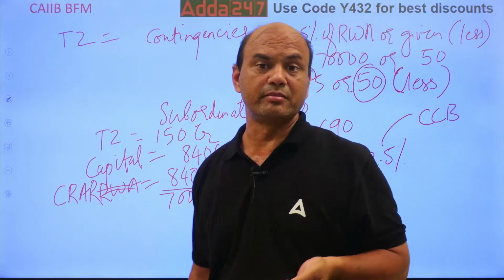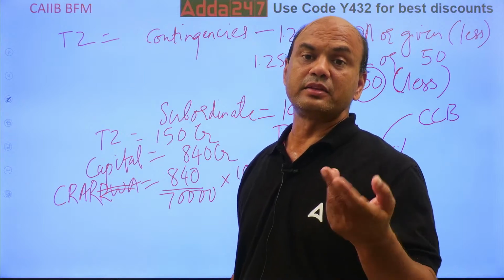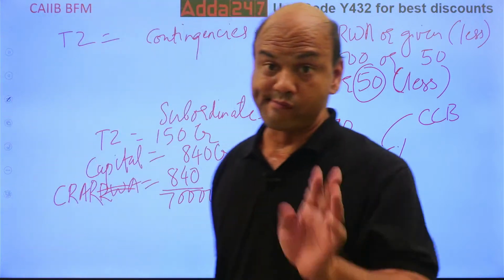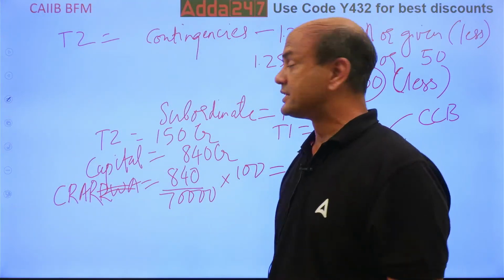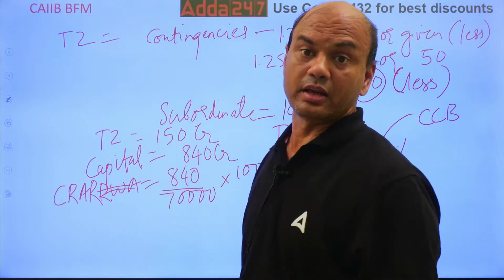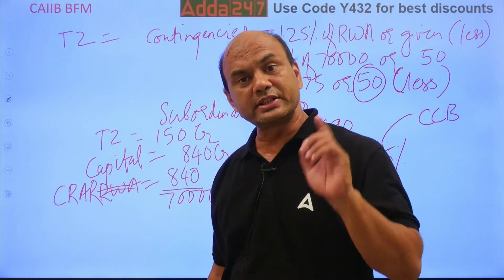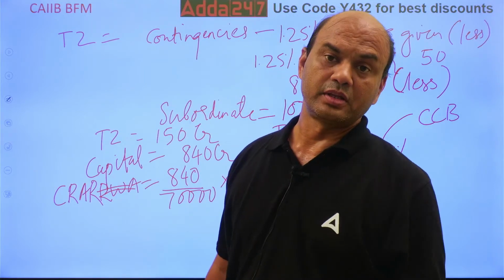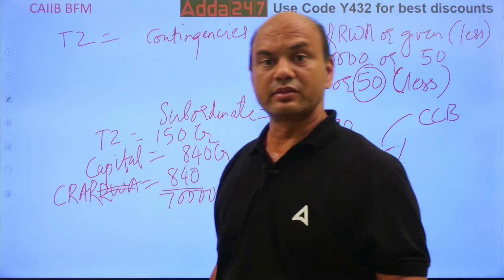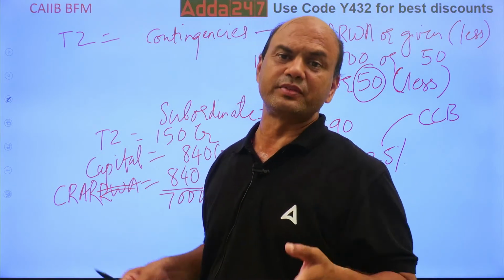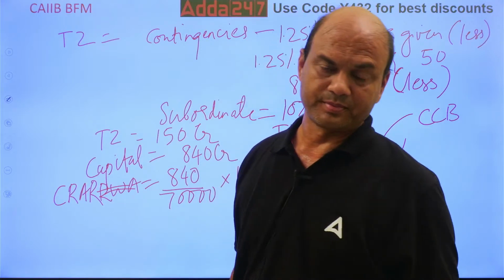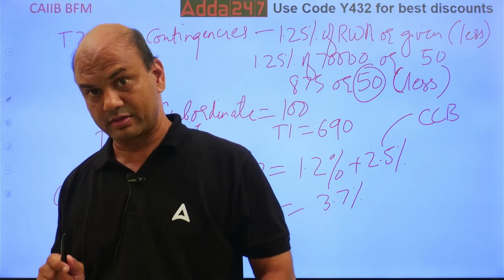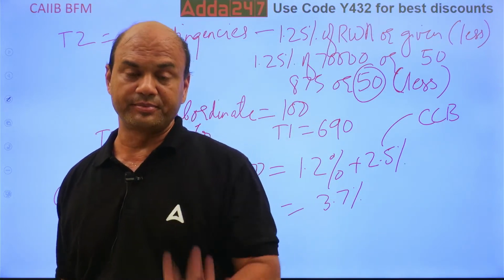So the basic question remains. What was my question? CCB includes what? Tier 1 or tier 2? Somebody has given me the answer as tier 2. Never. CCB includes tier 1 only. CCB is always taken on tier 1 only, never on tier 2. All the bonds, everything which is included, is of tier 1. Got it everyone? Kindly note this, tier 1.